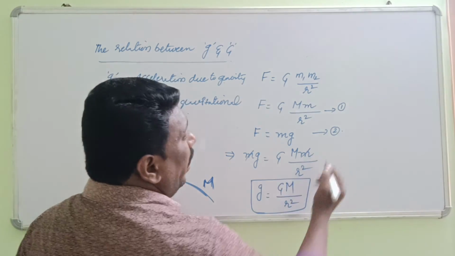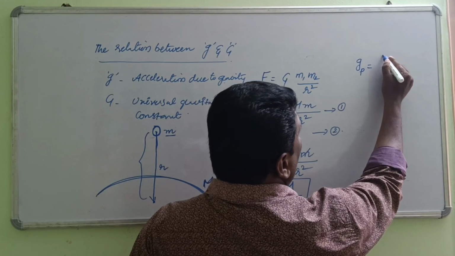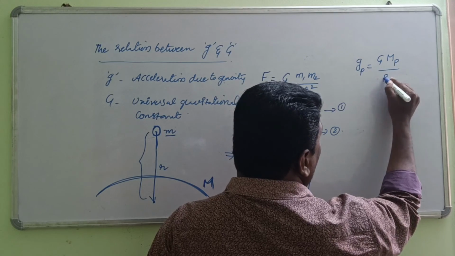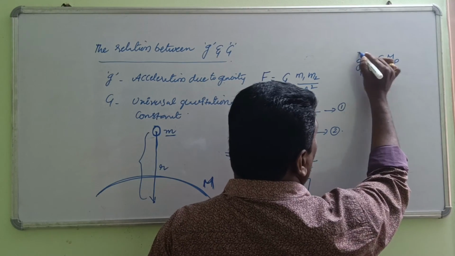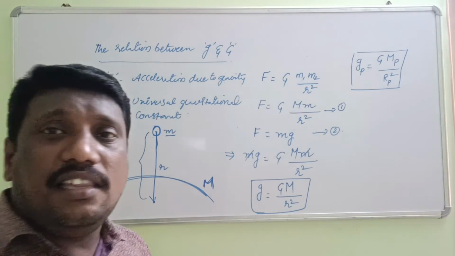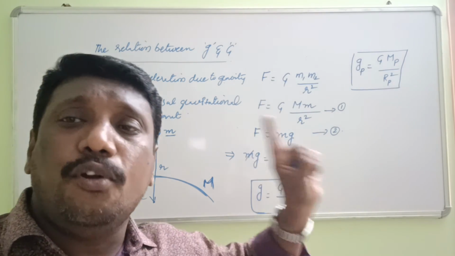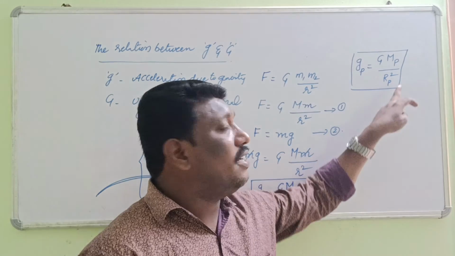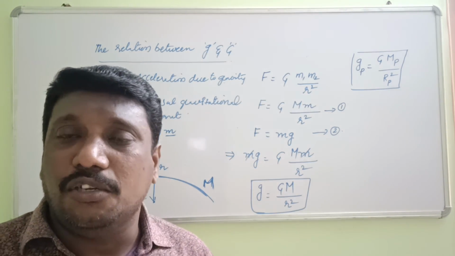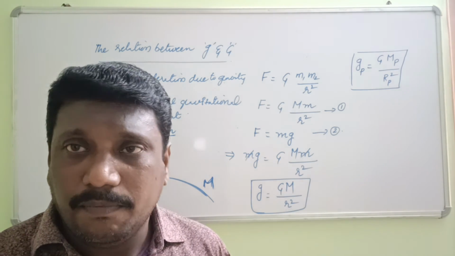For example, if you want to find the acceleration due to gravity of any other planet, you can write capital G and the mass of that planet by the radius of that planet square. This formula is very useful to find the acceleration due to gravity of any planet if you know its mass and radius.